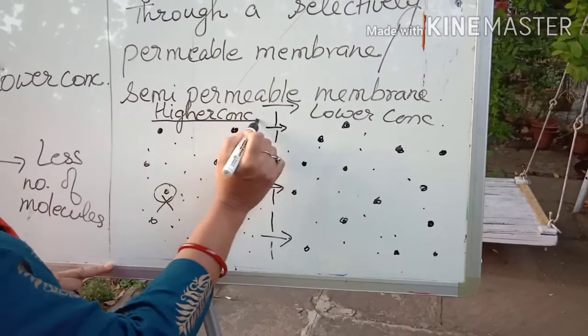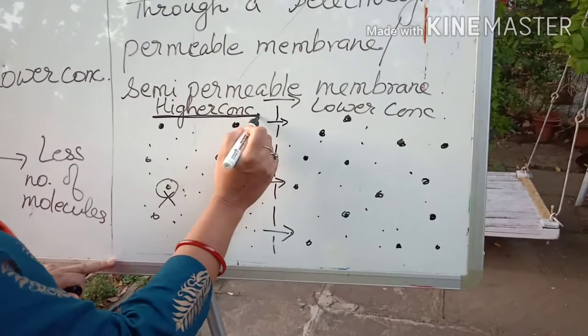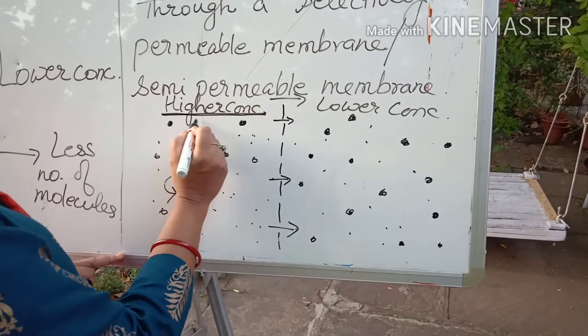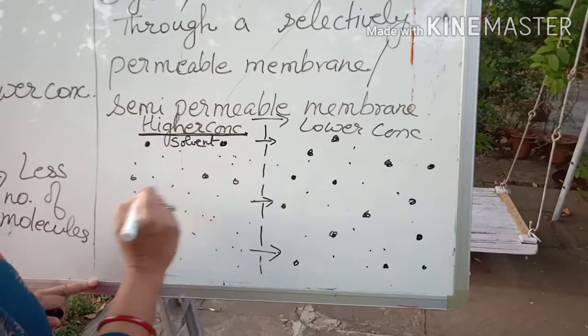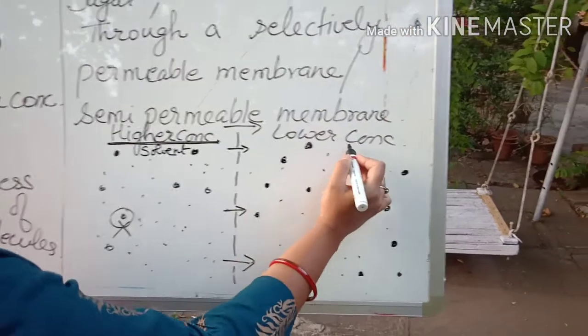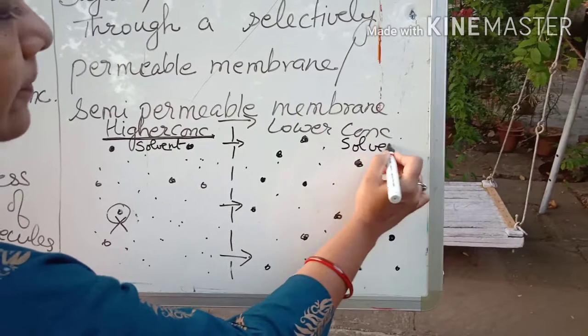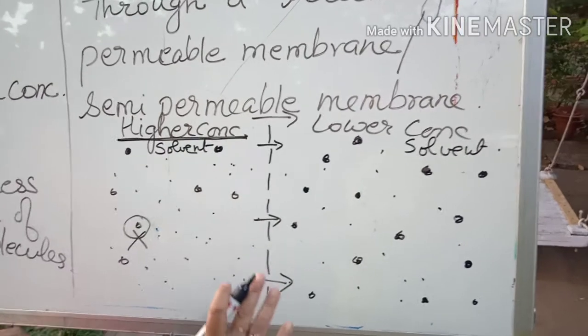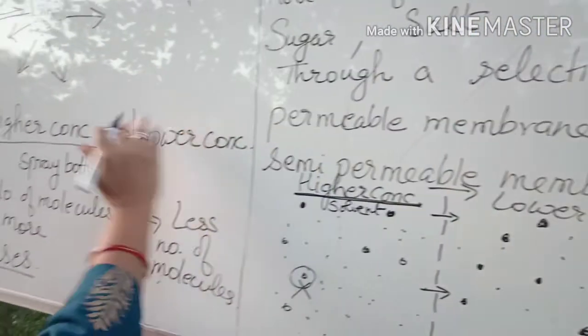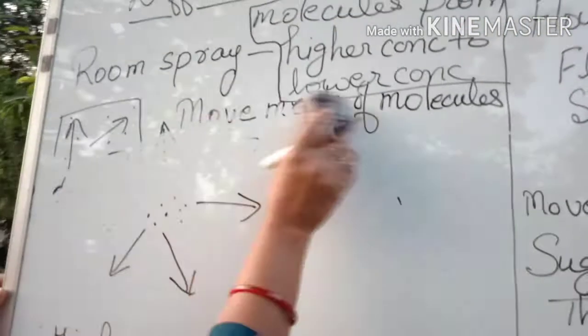Here when I am writing about higher concentration, I mean for the solvent, higher concentration of the solvent to the lower concentration of the solvent. Fine. Solute is not at all going to move. Again, this in detail I will teach you here. For this I will rub the board.